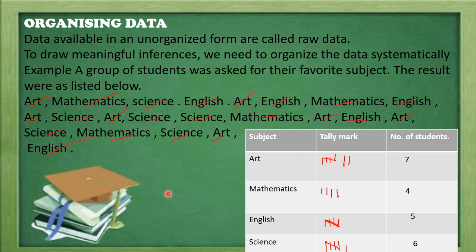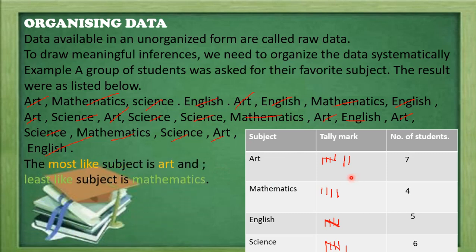From this table we can give the answer very quickly. The most liked subject is art, with frequency, the number of students liking the subject, 7, and the least frequency is 4 here. Only 4 students like mathematics, that means the least liked subject is maths.